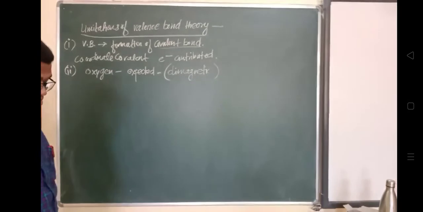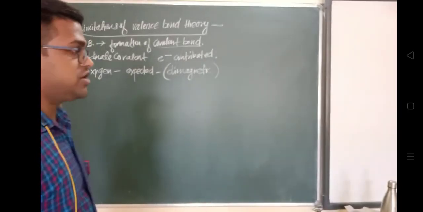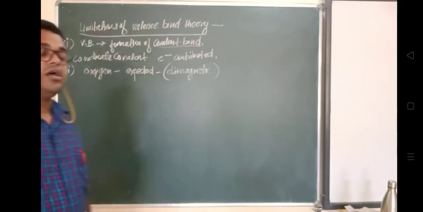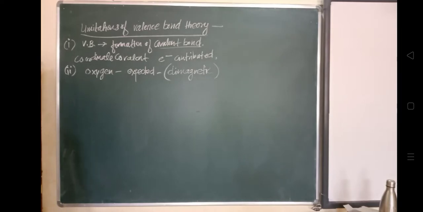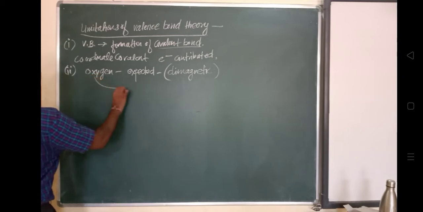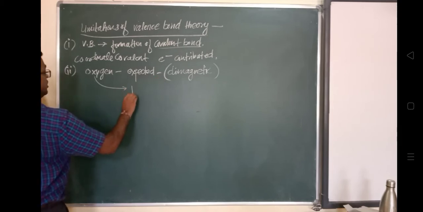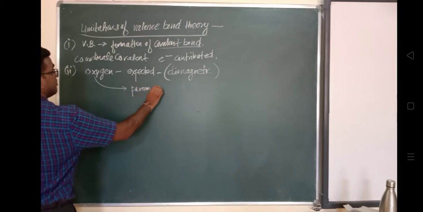Diamagnetic nature and paramagnetic nature, we have already studied this. Diamagnetic nature is due to completely paired electrons, and paramagnetic nature is due to unpaired electrons. So the oxygen molecule is expected to be diamagnetic according to this theory. The two atoms in the oxygen molecule should have completely filled electronic shells, which gives no unpaired electron to the molecule, making it diamagnetic. However, experimentally the molecule is found to be paramagnetic. So it is expected to be diamagnetic, but actually it shows a paramagnetic nature.